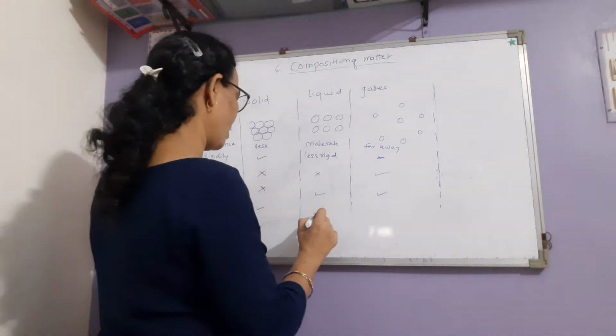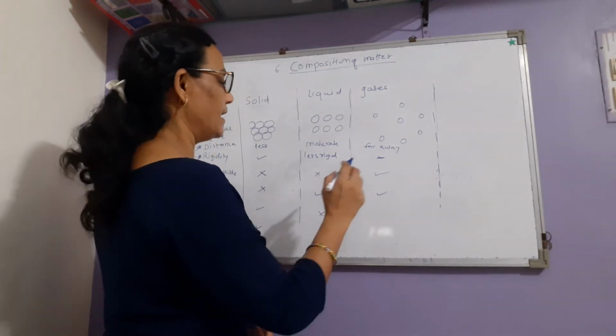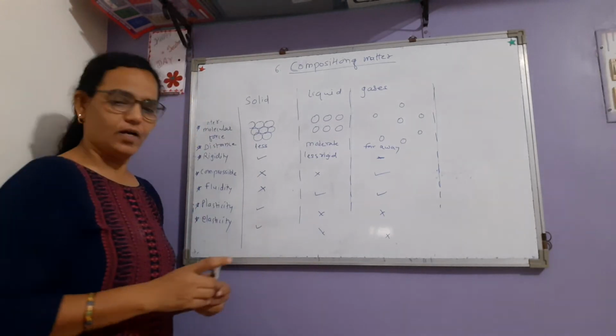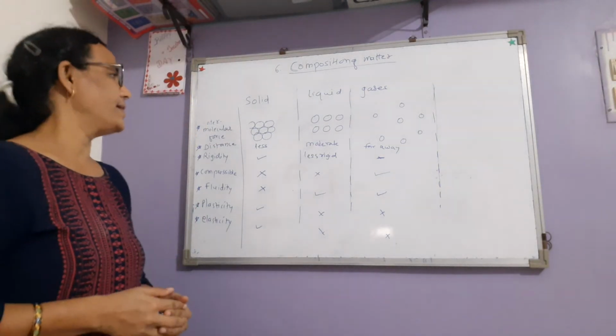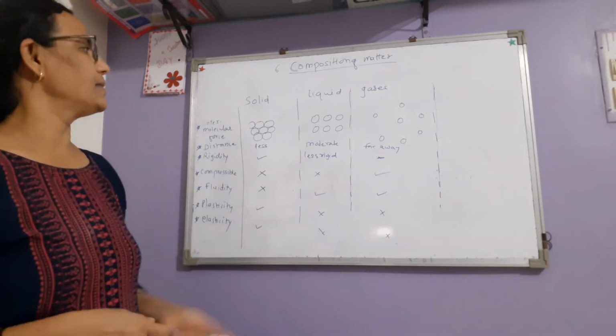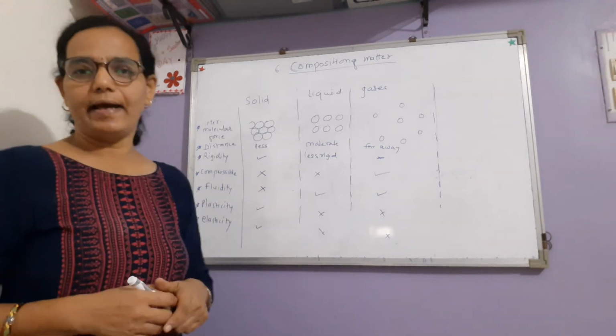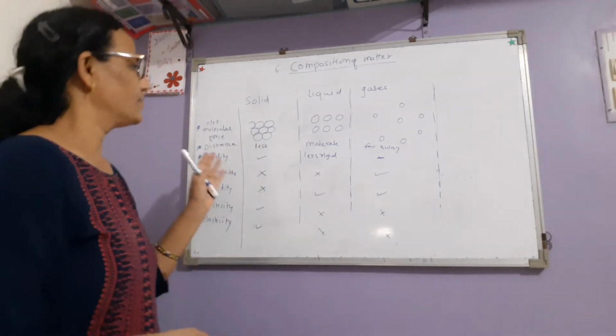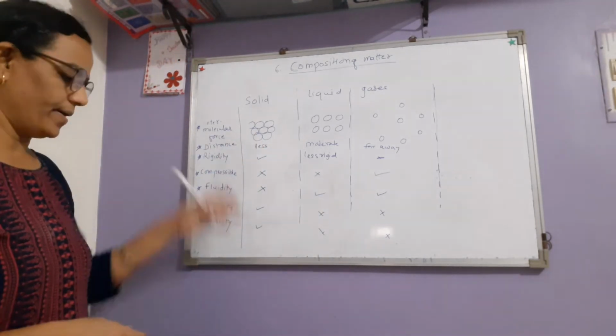Liquids do not have plasticity or elasticity property, and gases also do not have plasticity or elasticity property. So in this way, according to these points, we can classify the substances, we can tell the properties of solid, liquid and gaseous substances around us. Now, this is the classification on the basis of these points.